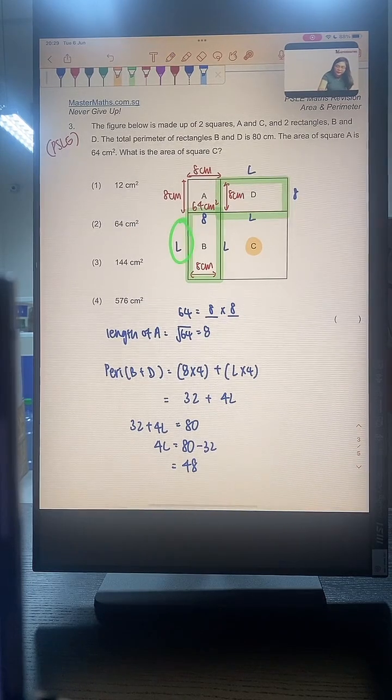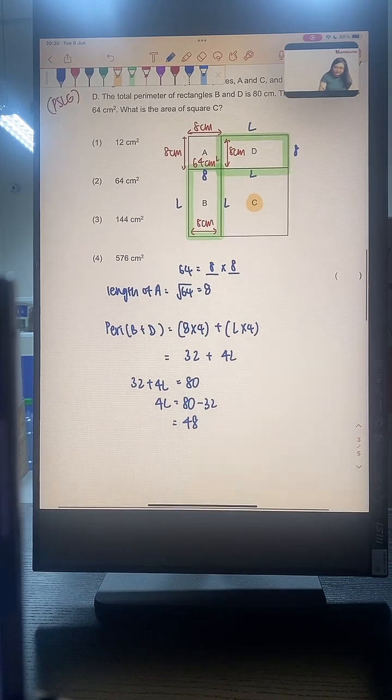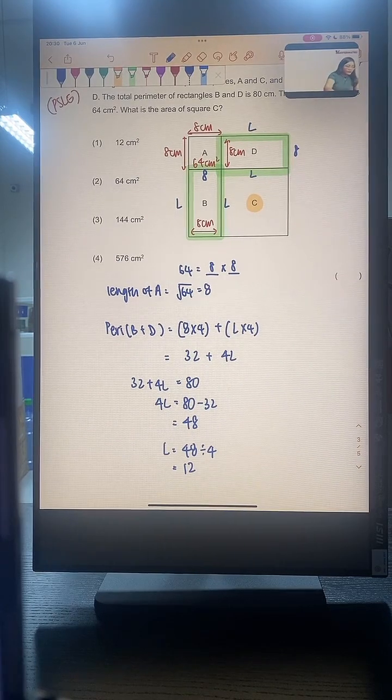I see 1, 2, 3, 4 of the length, and I see 8, 8, 8, 8, 4 of 8s. So 4 length will give us 48. Therefore, the length of C will be 48 divided by 4 to give us 12.